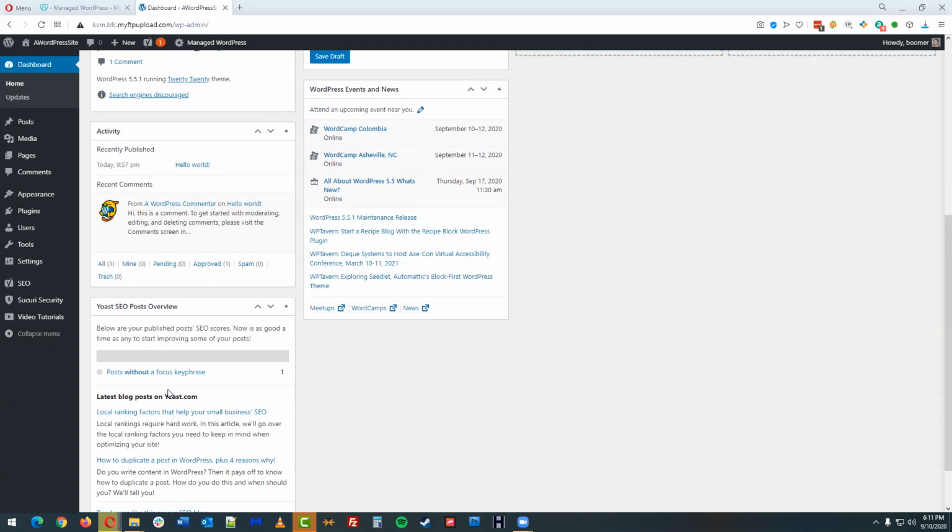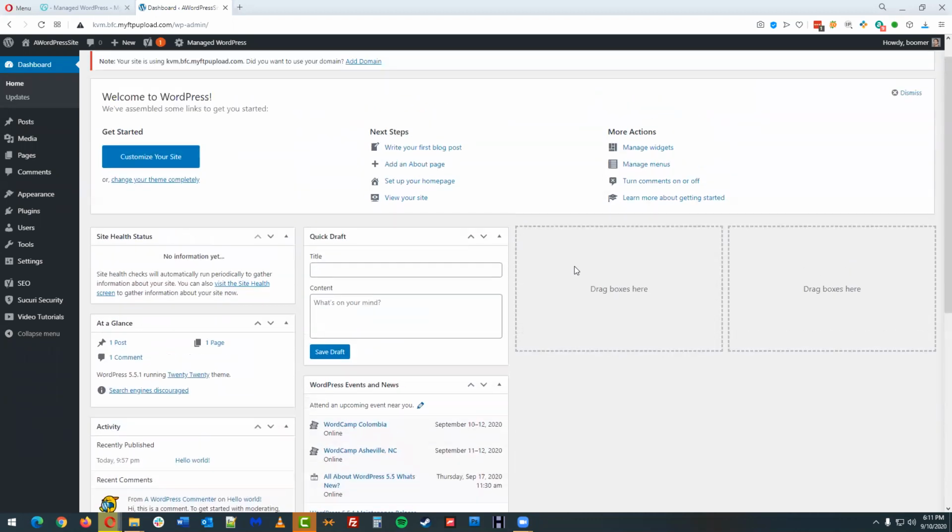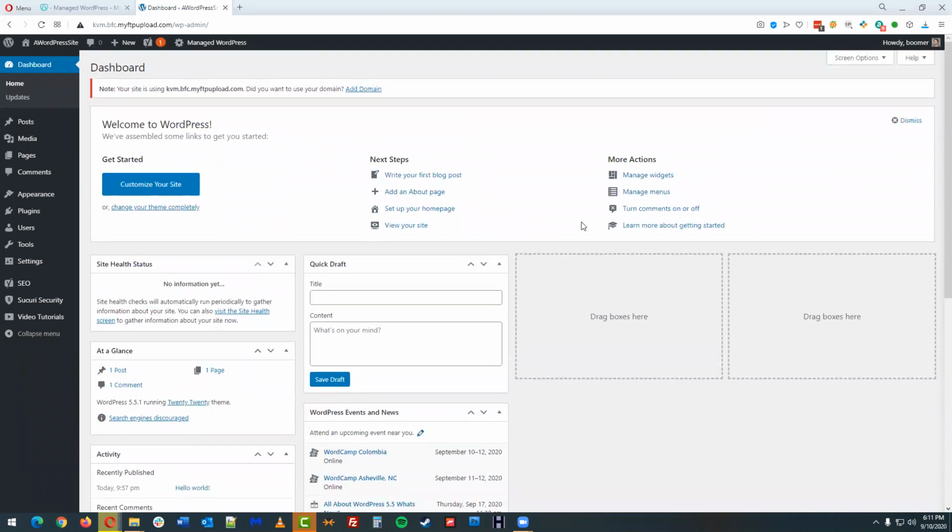So this interface, this dashboard might be a little different based on which hosting company you're going with. And even if you're with GoDaddy, over time, this might look a little bit different. Okay, so that's an overview, a breakdown of the anatomy of this admin side, this dashboard.